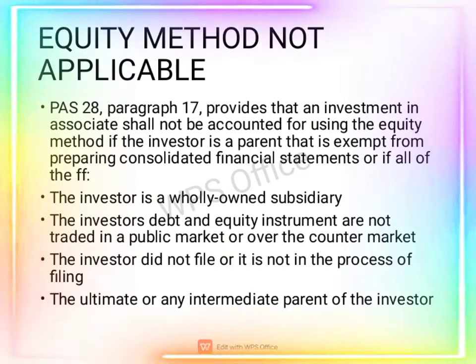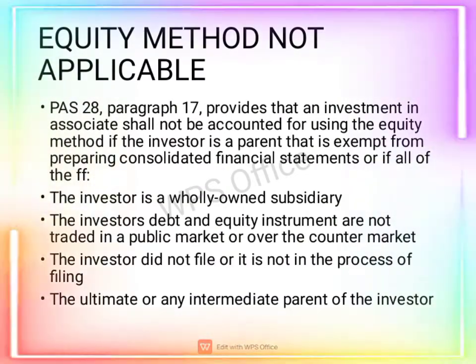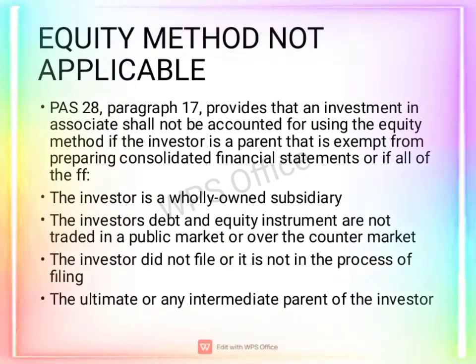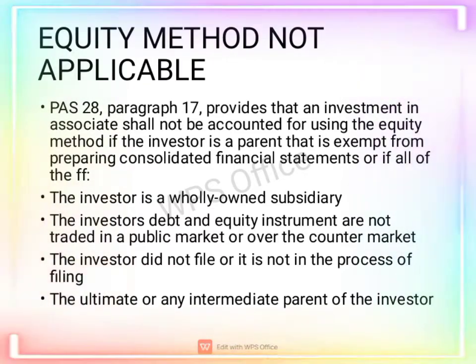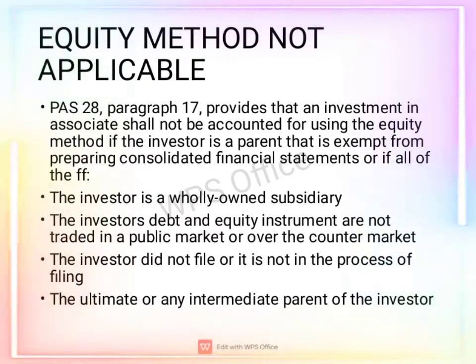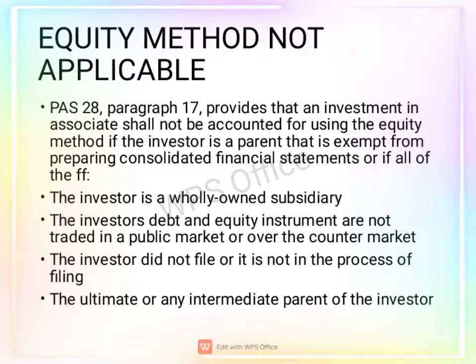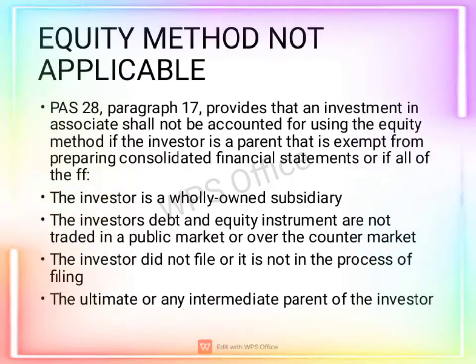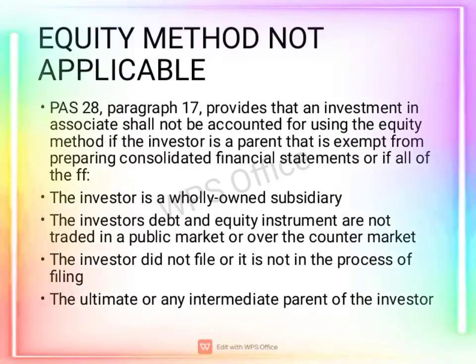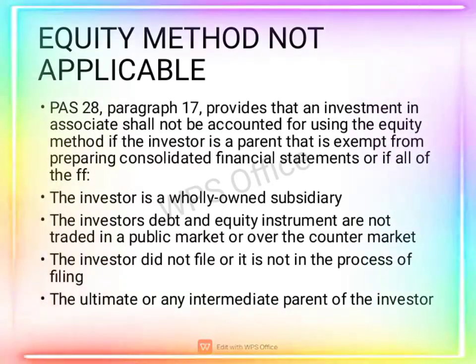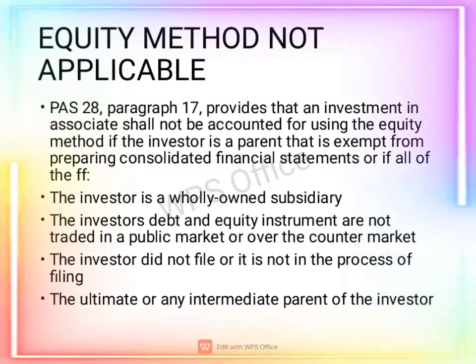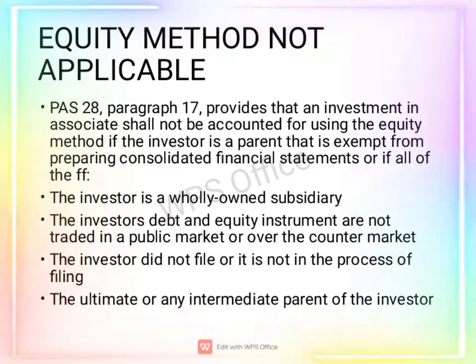To record the sale, you would debit cash received 5 million and credit investment in associate of only 4 million, 20,000 divided by 30,000 times 6 million, and recognize a gain on sale of investment of 1 million.